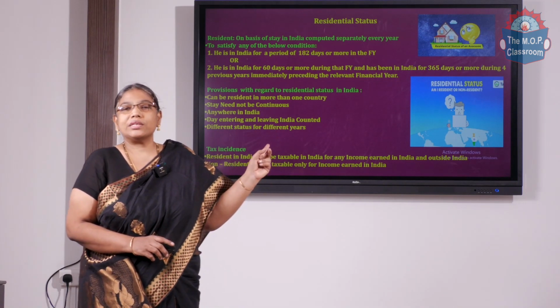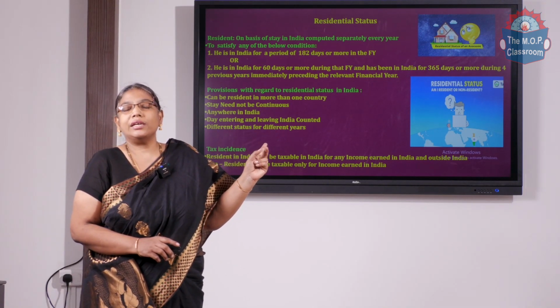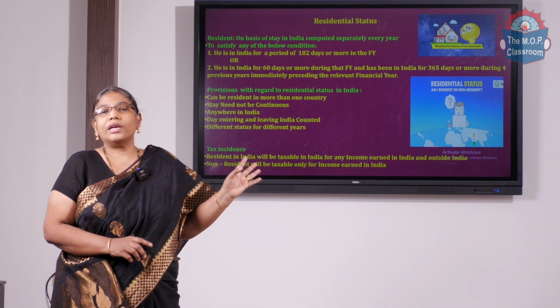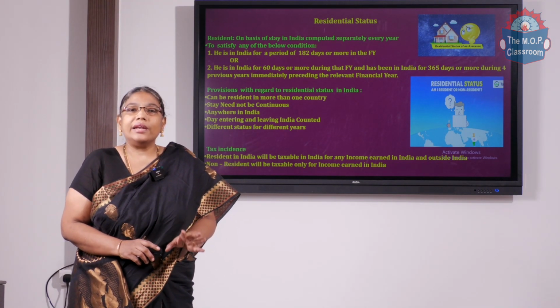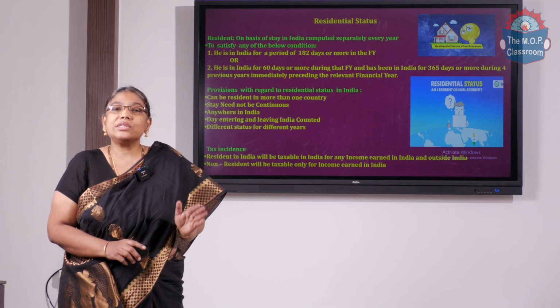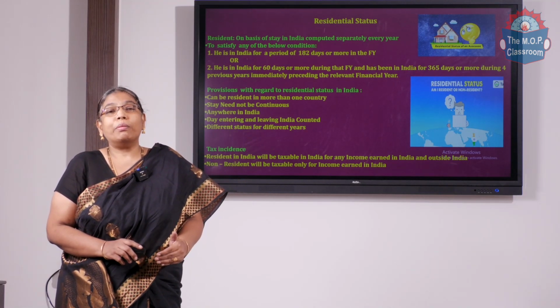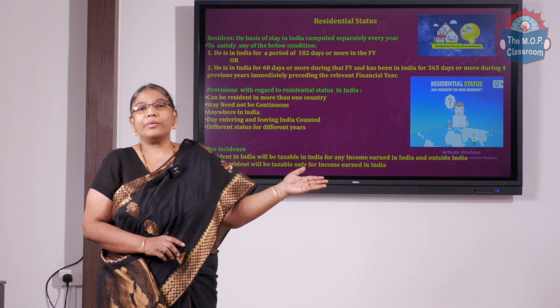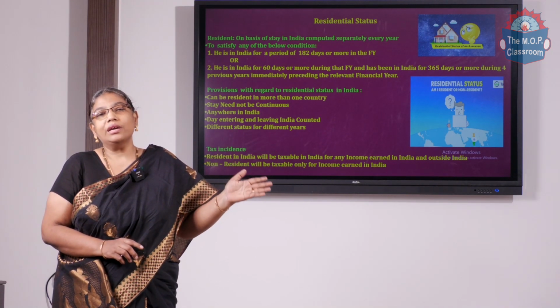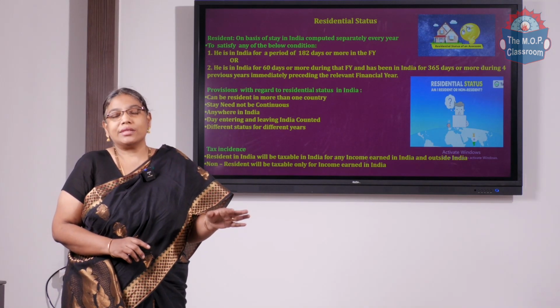So, the first condition is the assessee should stay in India for a period of 182 days in the financial year. The second basic condition is it is enough if he stays for a period of 60 days in the financial year, but in the past 4 previous years, he should have stayed for a period of 365 days. Then he will be a resident in India.